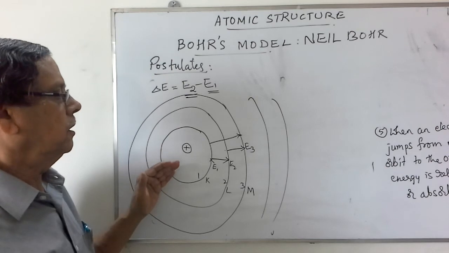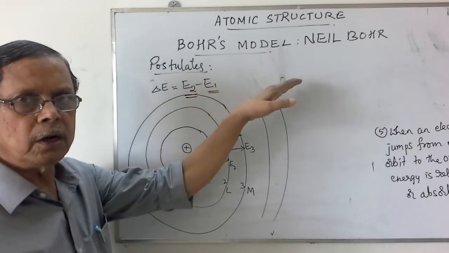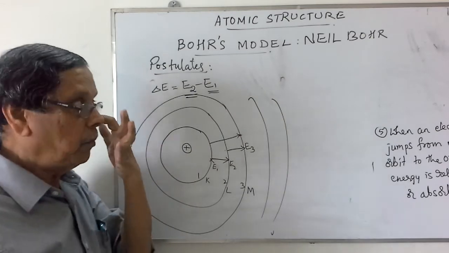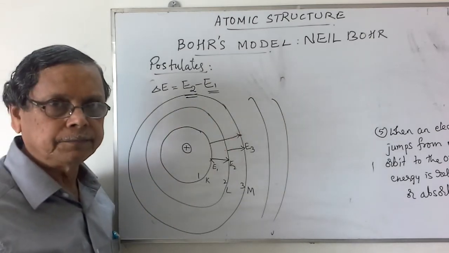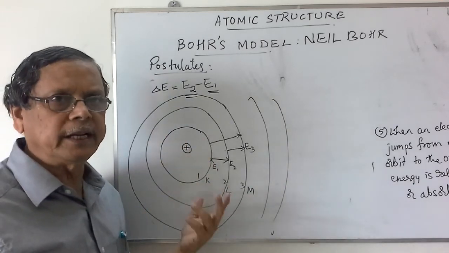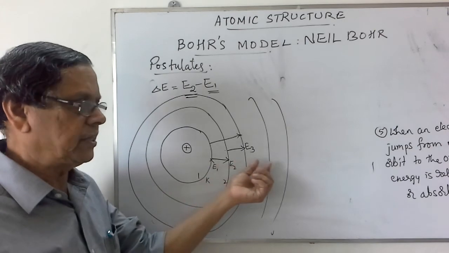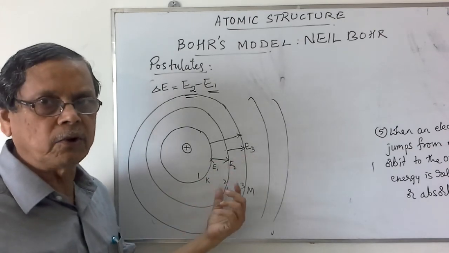So this is about the model proposed by Bohr. Niels Bohr modified the model proposed by Rutherford, but the Rutherford model did not explain the stability. Since these energy levels are quantized, he made use of Planck's quantum theory.